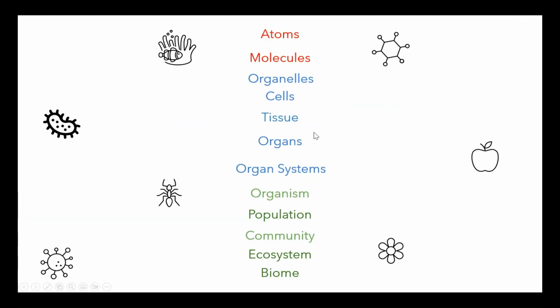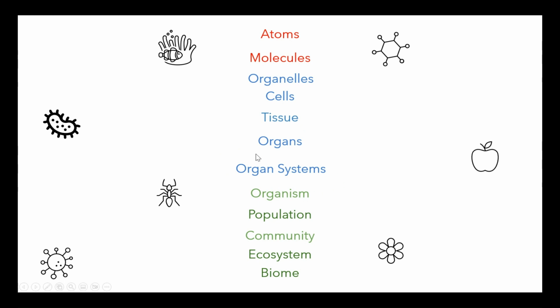So we have here a bigger scheme of the different structures of organization. Of course, we're mainly focusing on this blue one here. Maybe not so much the organelles, though that comes along with the cells themselves. But if we think even smaller than cells and organelles, we've got our atoms that make molecules and then make organelles, to cells, tissues, organs, organ systems.